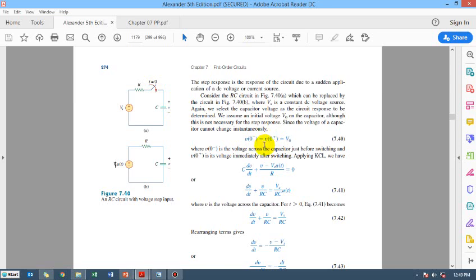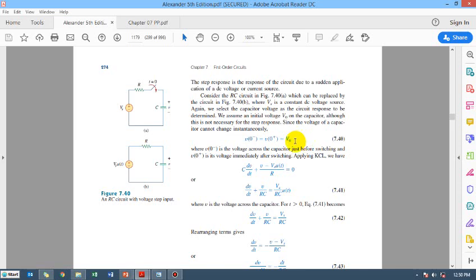A capacitor cannot change voltage suddenly. So the voltage of a capacitor at time t equal to 0 superscript minus, just before 0, and at 0 superscript plus, just after 0, are going to be equal.